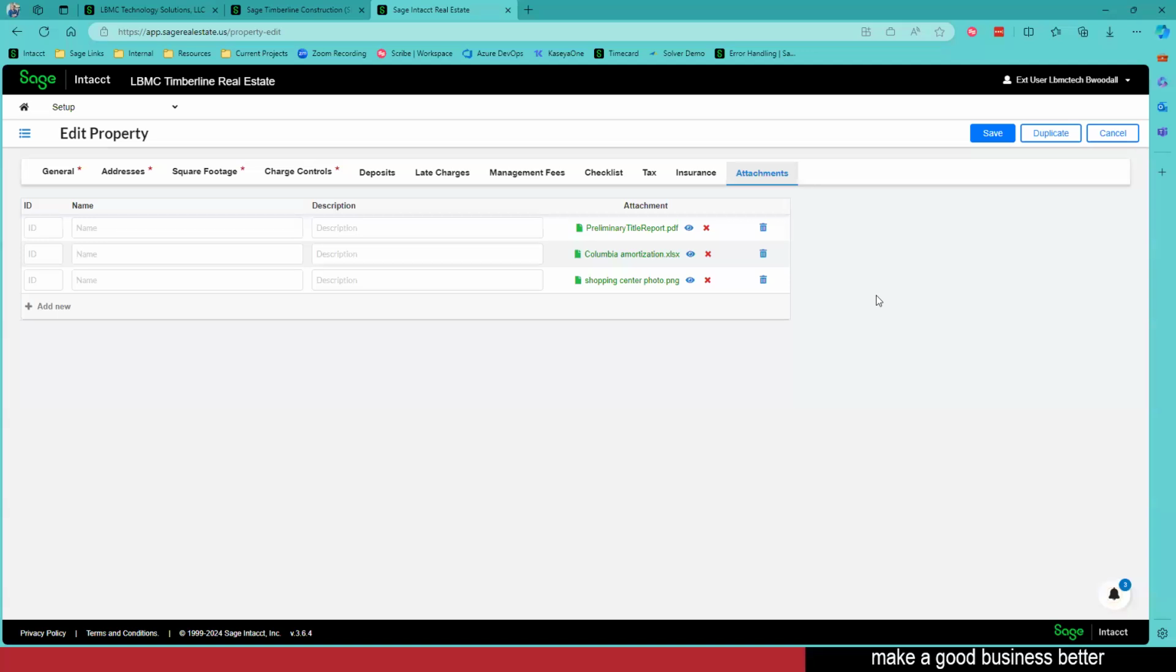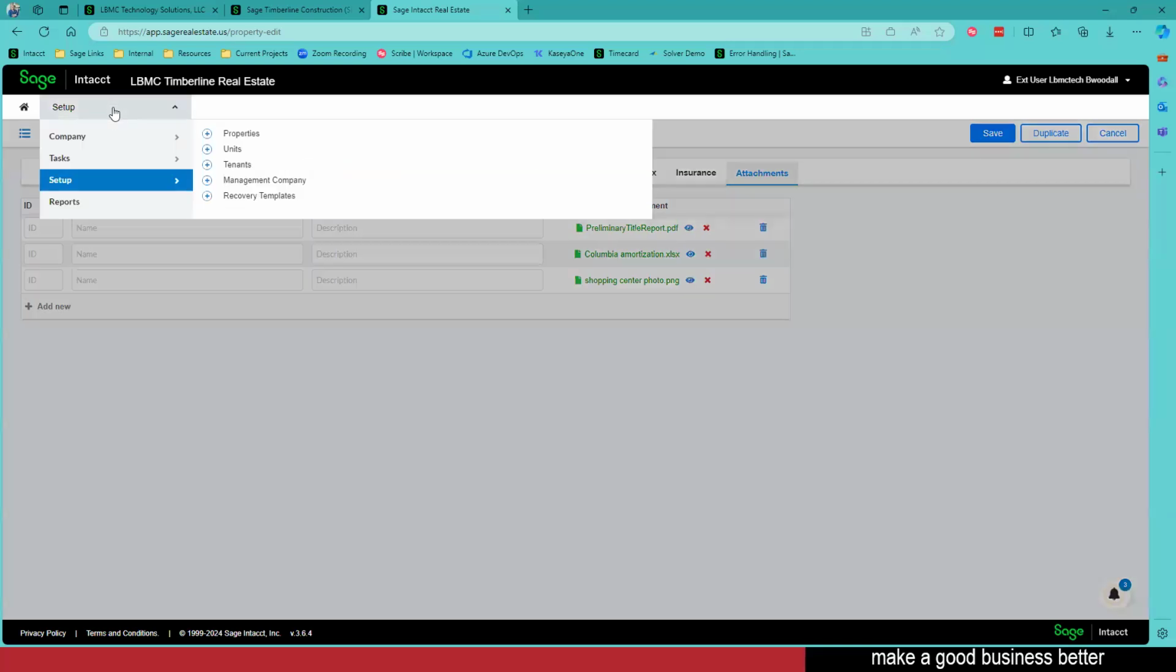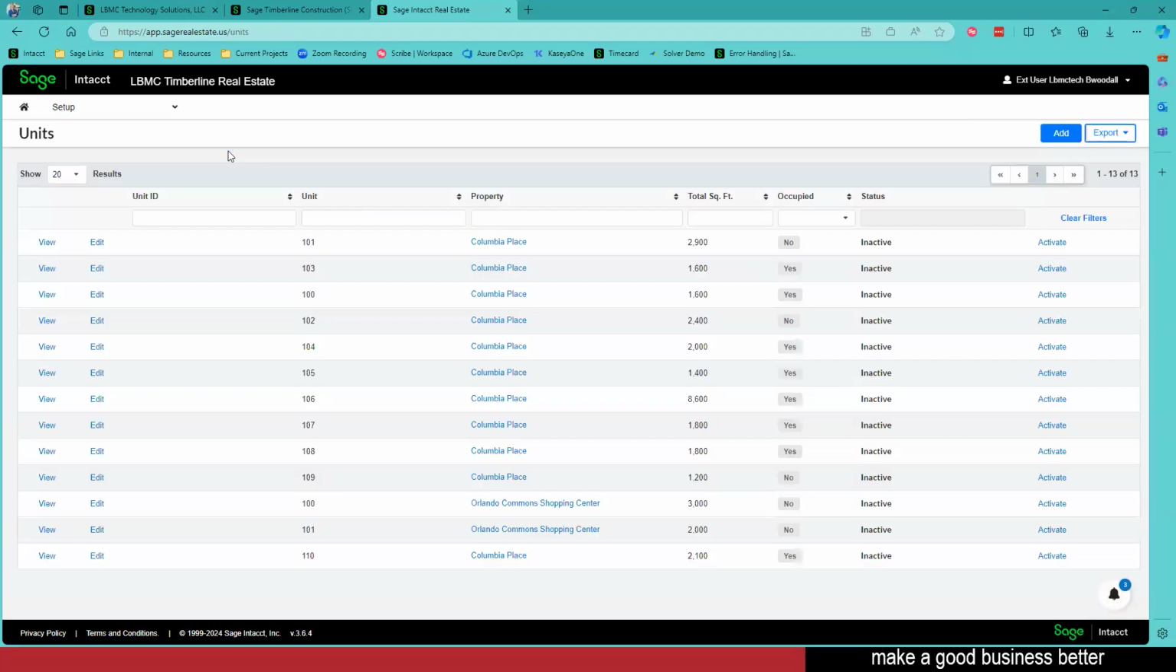Sorry. We've got attachment areas in property, tenants, units, the whole kit and caboodle. So we can add attachments however we need to. All right, so now that we've got our property, where do we go from here? Well, we need to add units to that property. Again, we're just building that foundation to get to a point where we can create the leases.